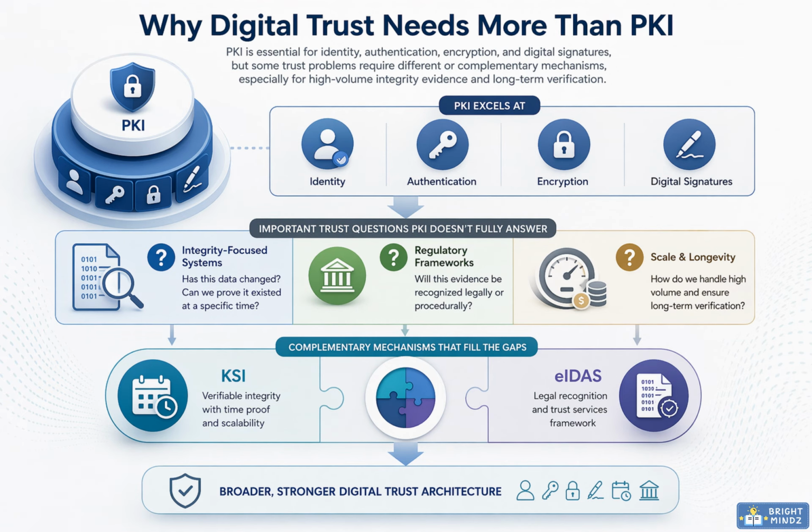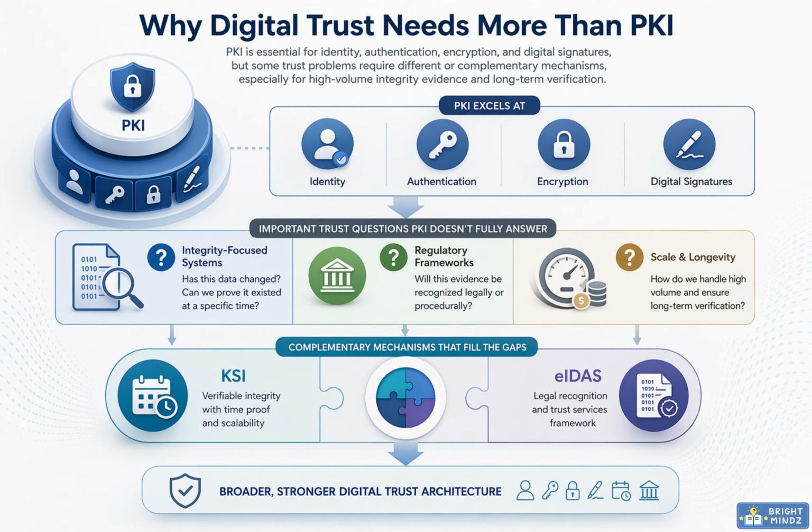PKI is a foundation for digital trust, but it is not the whole architecture. It helps prove identity, authenticate parties, encrypt communications, and validate signatures tied to trusted private keys. Still, other questions remain. Has a record changed? Can we prove it existed at a specific time? Will that proof be accepted in a legal or regulatory process?